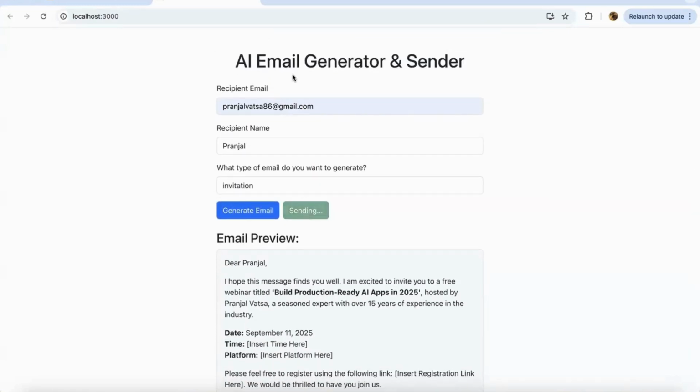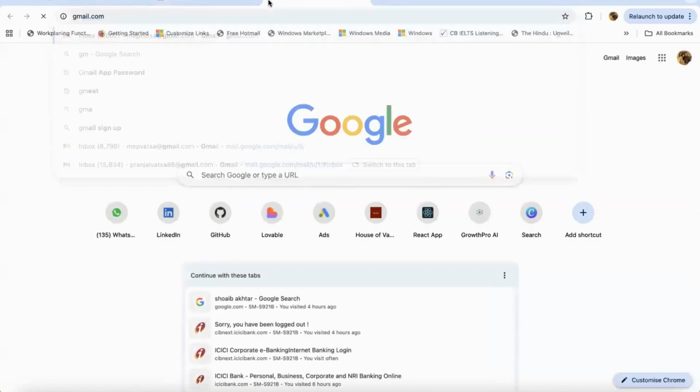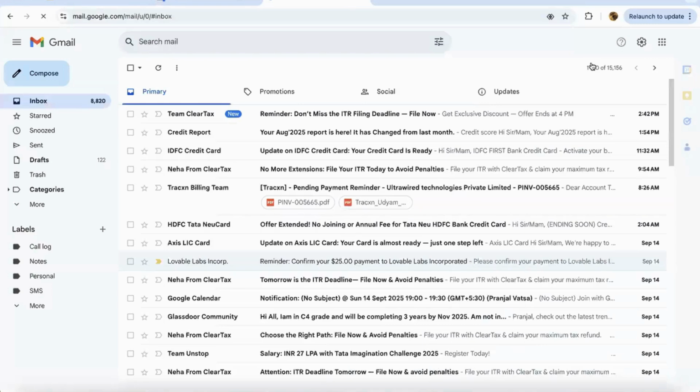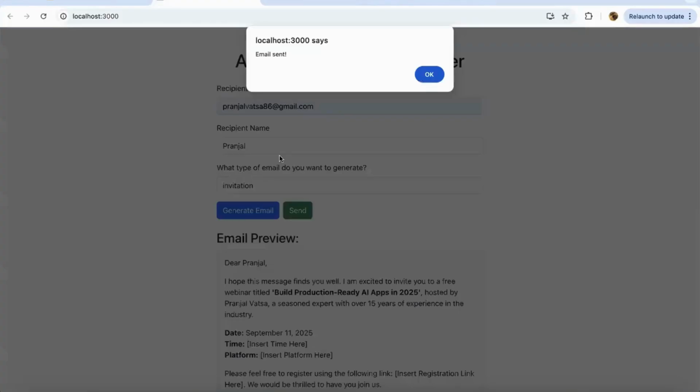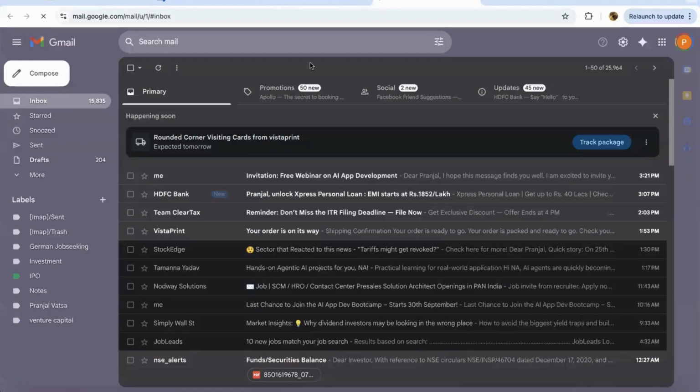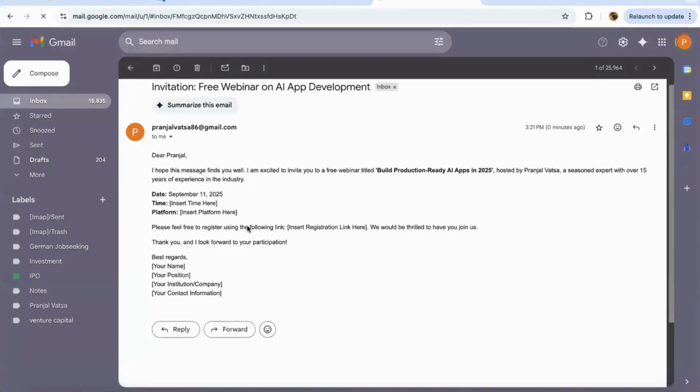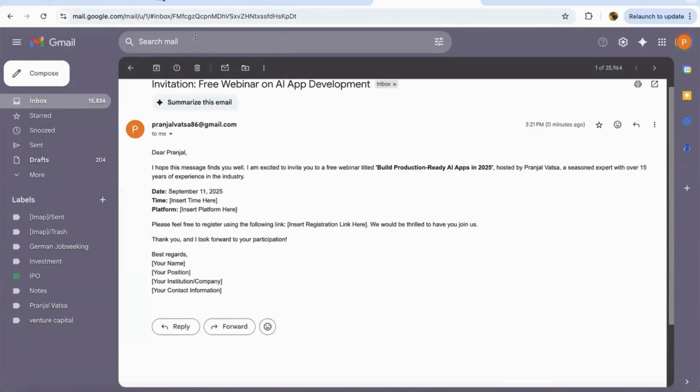Now we need to send the mail, right? And in order for me to show that the email is indeed being sent, I will open my inbox. Okay, and the email is sent. I get a confirmation, and indeed the email is sent. This is the mail that I got.